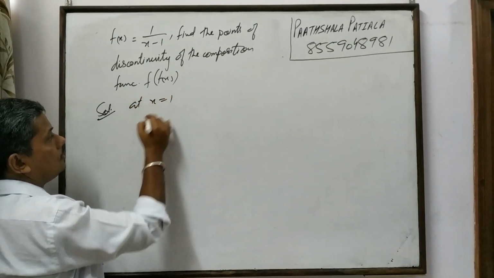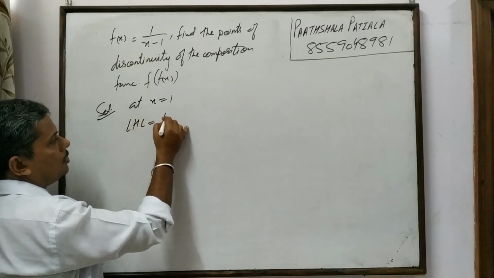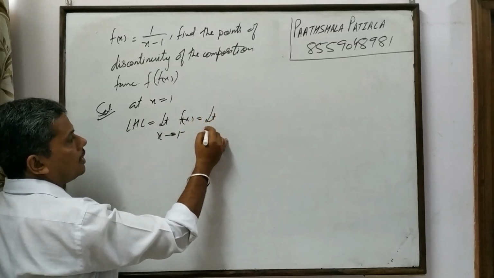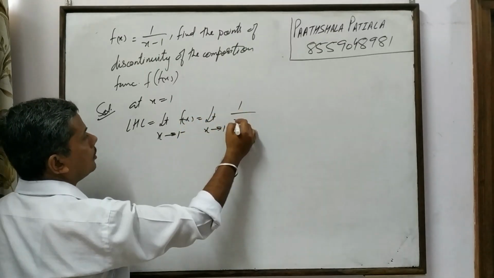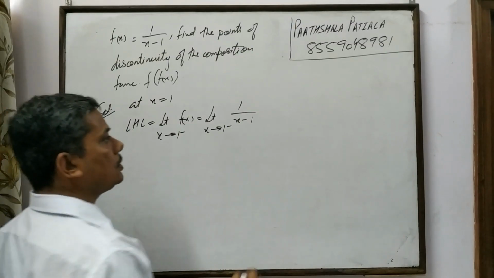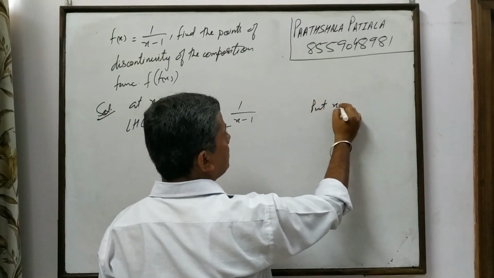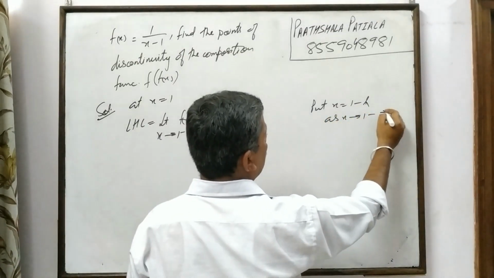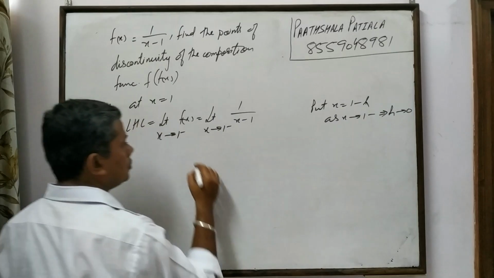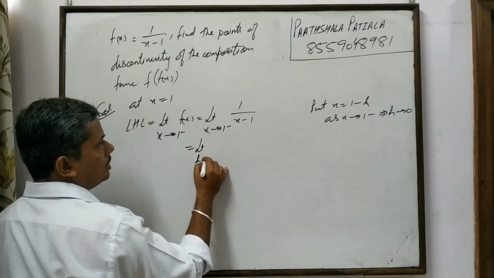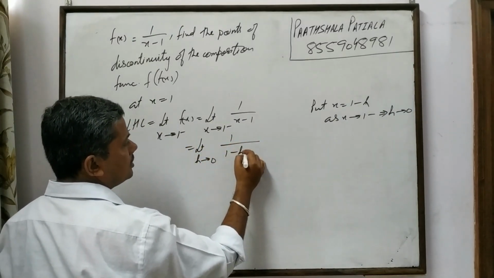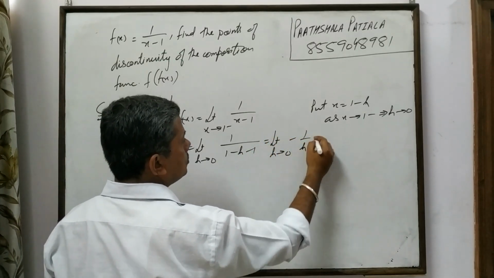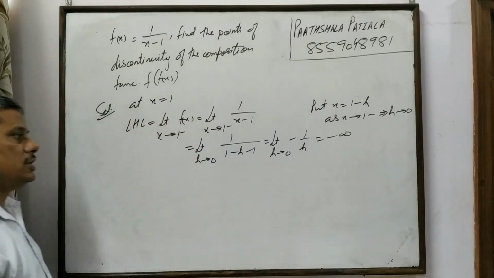At x is equal to 1, left hand limit is equal to limit x tends to 1 negative f of x, which is equal to limit x tends to 1 negative 1 upon x minus 1. 1 negative means put x is equal to 1 minus h, as x tends to 1 negative implies h tends to 0. So this is limit h tends to 0, 1 upon 1 minus h minus 1. This is limit h tends to 0 minus 1 upon h, which is equal to minus infinity.